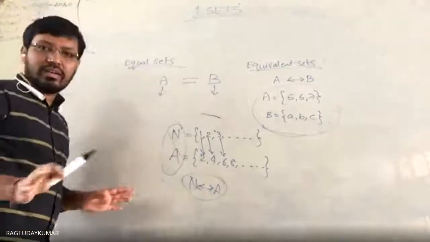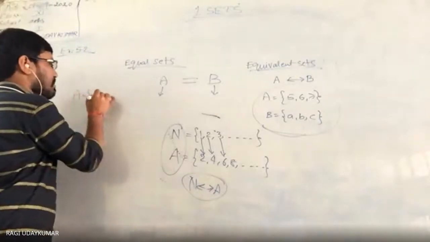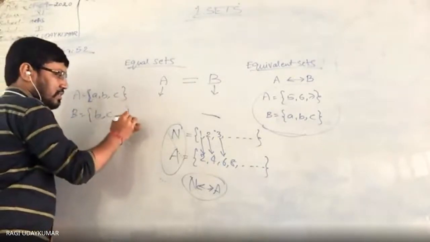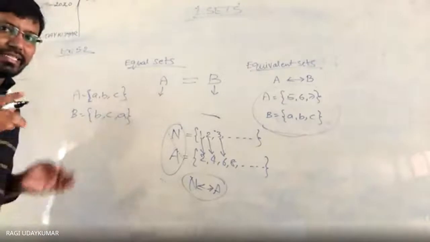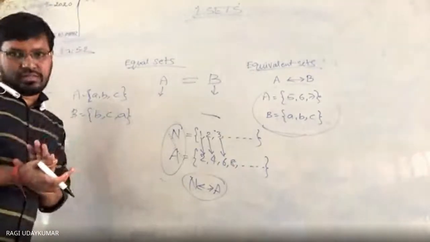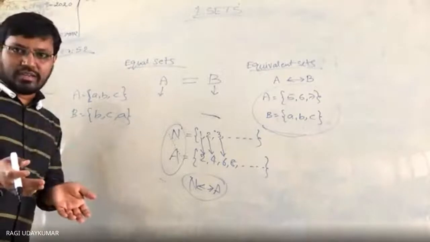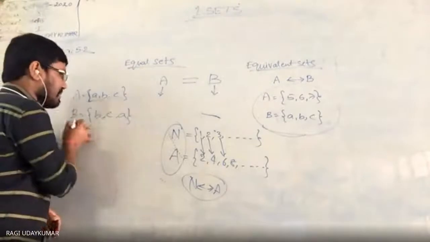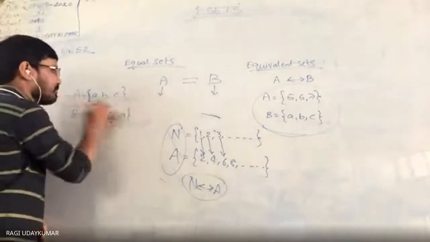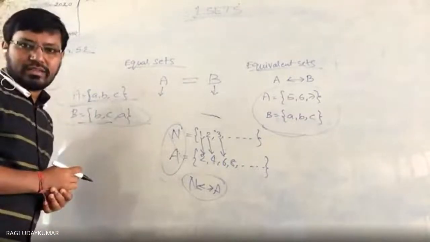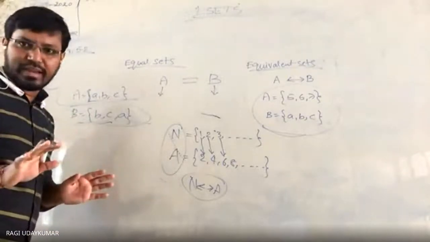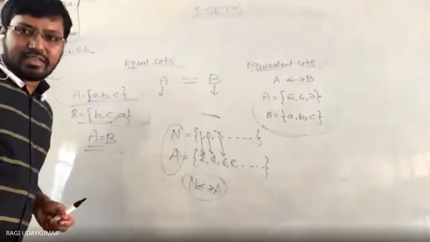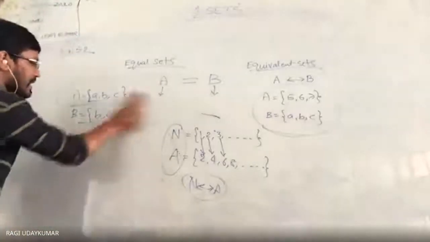Equal is nothing but same. Suppose A is equal to {A, B, C} and B is equal to {B, C, A}. A set can contain the elements in different order. It is not mandatory that they should be in the same order. Here ABC is there, here BCA is there. These two have the same elements, but the order is different. Order doesn't matter. Then you can say that these two are called equal sets. So this is about equal sets.